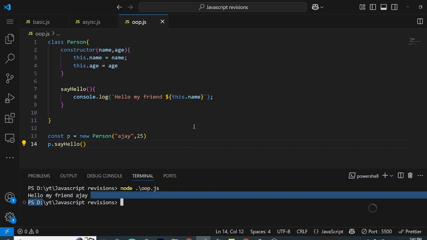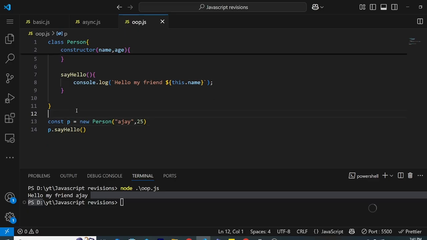That's it. It's literally simple. Constructor, say hello method, and this is class syntax. If you explain that this is what an object looks like, and this is the constructor, this is say hello, there's nothing fancy about it.